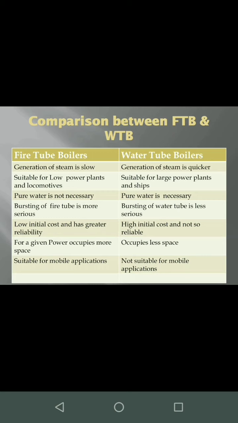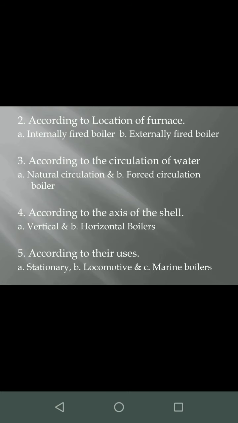Next difference is the bursting of fire tube is more serious, whereas bursting of water tubes is less serious. This is self-explanatory. Next is the initial cost of the fire tube boiler is low and it has a greater reliability. The water tube boilers have a high initial cost and so are not as reliable. Fire tube boilers, for a given power, occupy more space, whereas for the same power generation water tube boiler occupies less space. Fire tube boilers are suitable for mobile applications, whereas water tube boilers are not suitable for mobile applications.